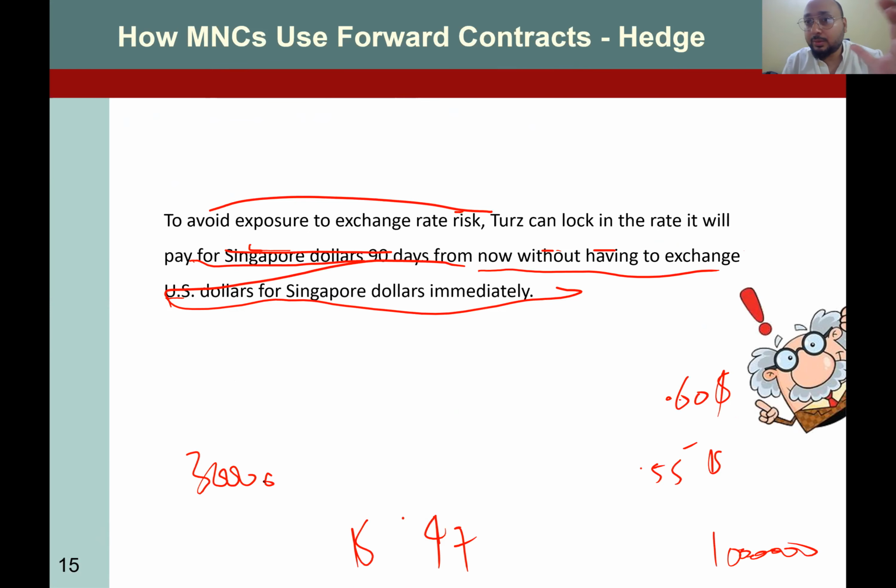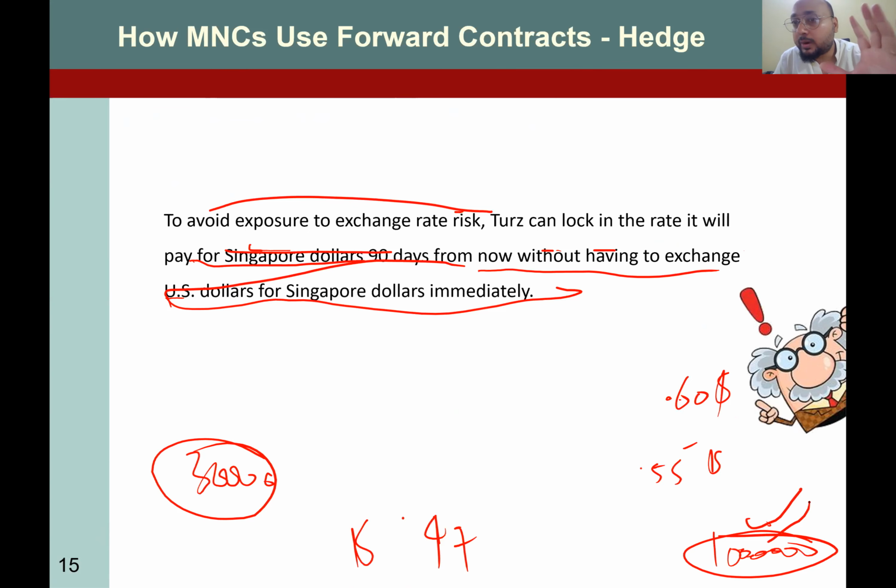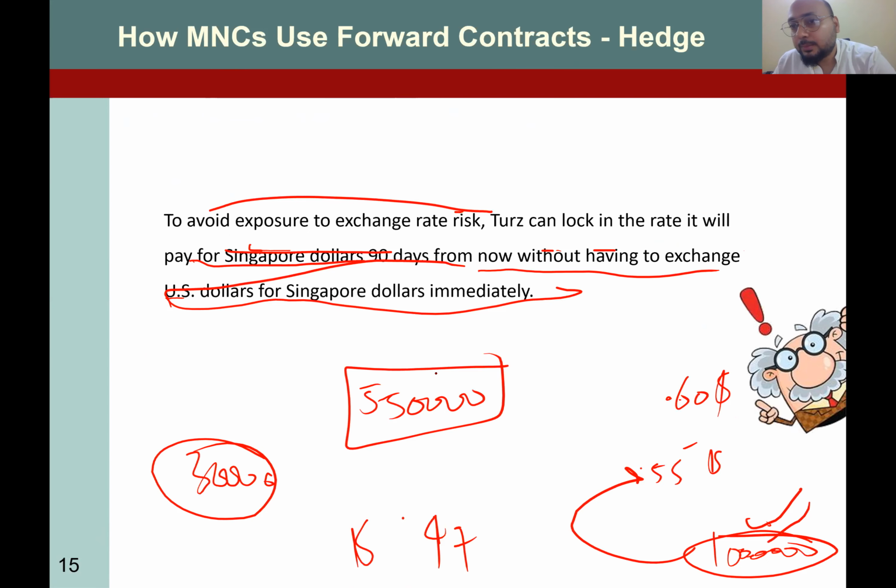So which one looks very lucrative? In that case, either you increase the cost or you lose 30,000. So you want to save your 100,000 extra cost. So you enter into a contract and you only have to pay extra 50,000, not 100,000. No matter whether this prediction is right, because you entered into a contract, you will be obligated to settle your contract at 0.55.